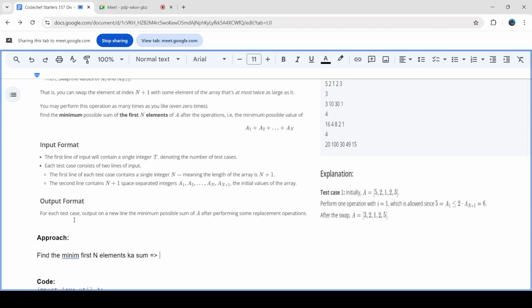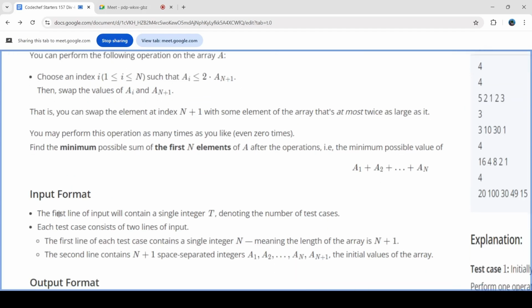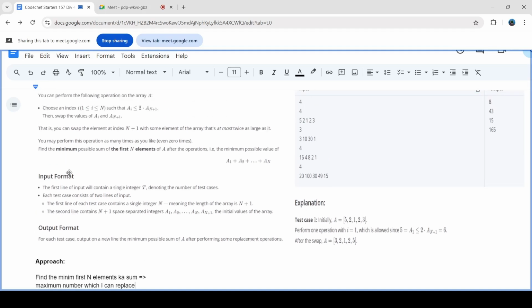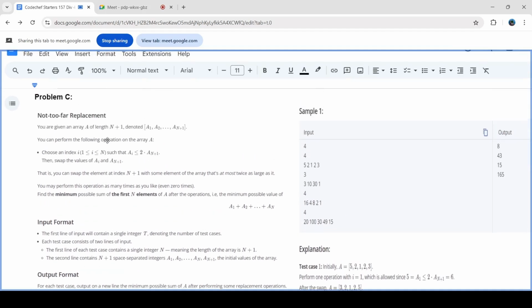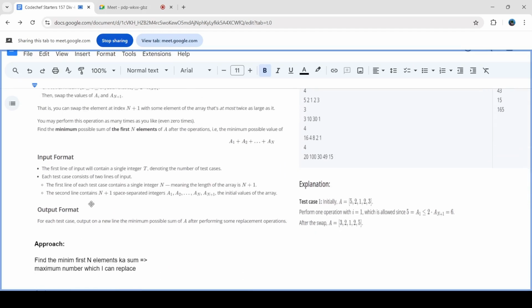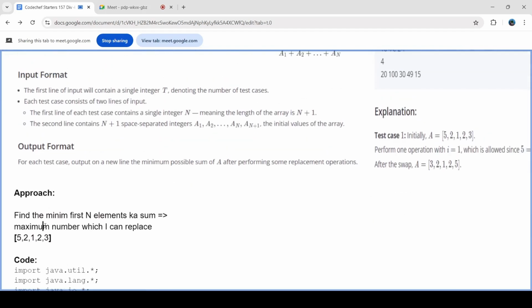According to the problem, if I am able to find the maximum number which I can replace, because here we are basically swapping, right? For example, let me take the first test case: 5, 2, 3. So basically we have these many elements, and I need to find the sum of the first four elements.